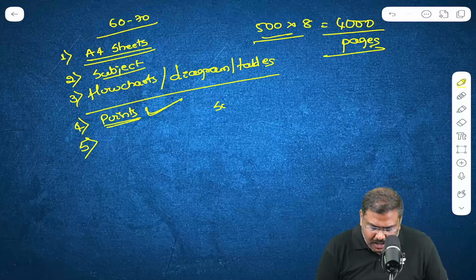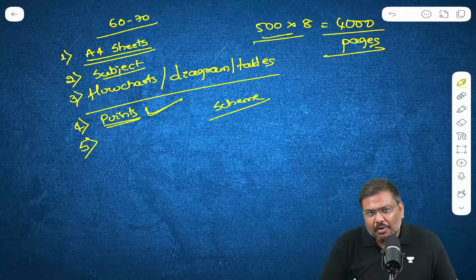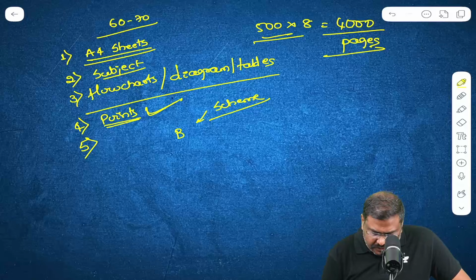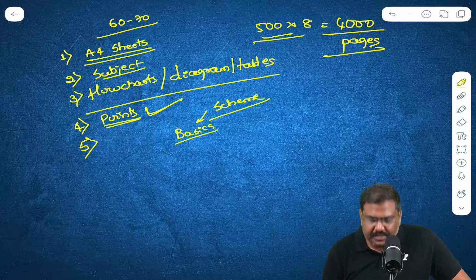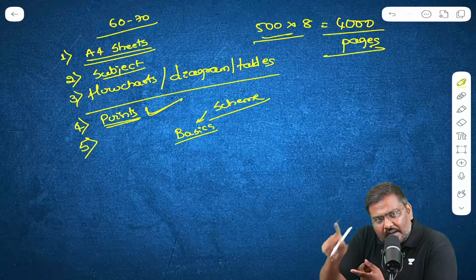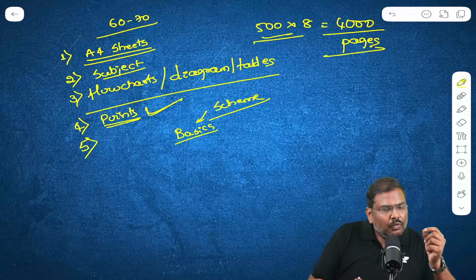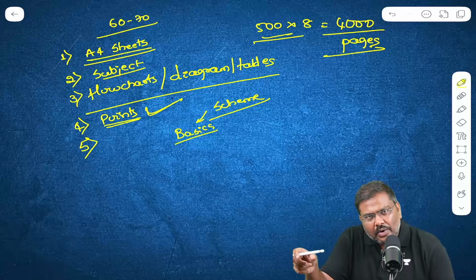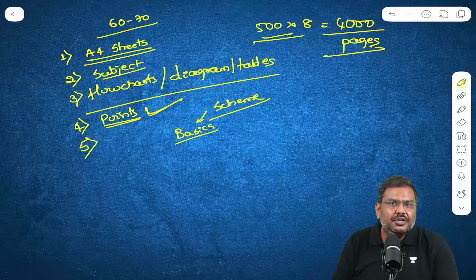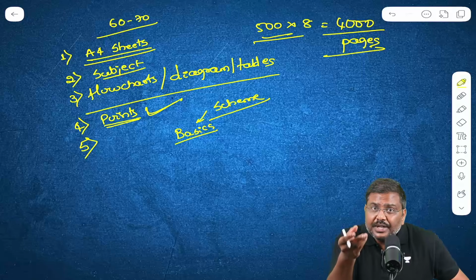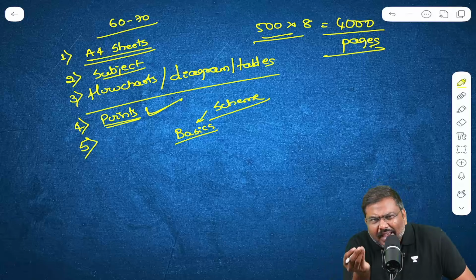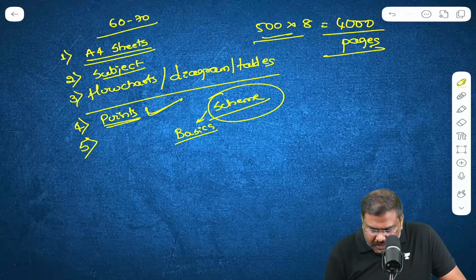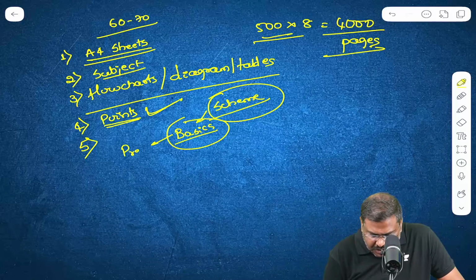Let's say you're reading about a scheme in the newspaper. When the points about the basics of the scheme are provided, basics in the sense of what kind of beneficiaries are covered under the scheme, which is the nodal authority implementing the scheme, how much funds have been allocated during implementation, and what objective the government is trying to achieve. These are the important basic provisions of the scheme. These are more relevant for prelims examination.